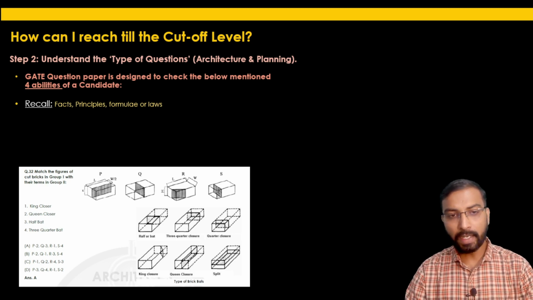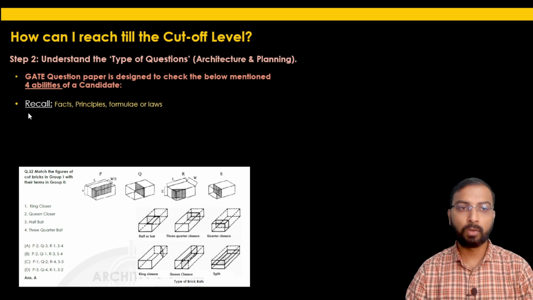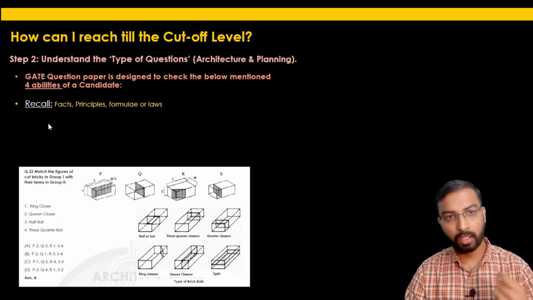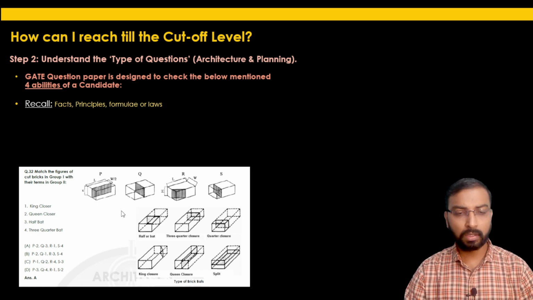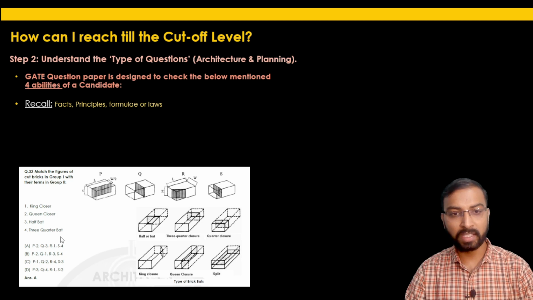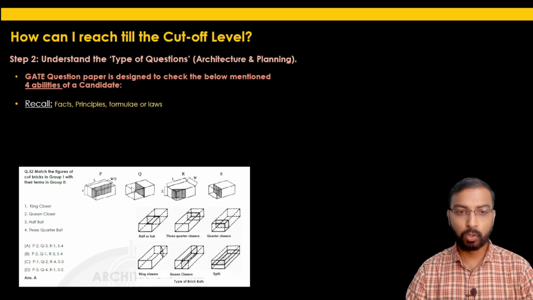So these are the kind of questions which are of the recall type. You must be able to recall the data learned in your graduation years. If it is not possible to recall, at least use simple logic here and check which are the correct matching figures. Now see, this figure Q shows the half bat, whereas this S shows the 3/4 bat. So if we have to match the figures, let's say Q is matching with 3 and S is matching with 4. So Q3 and S4, the only option among the 4 given is option A.